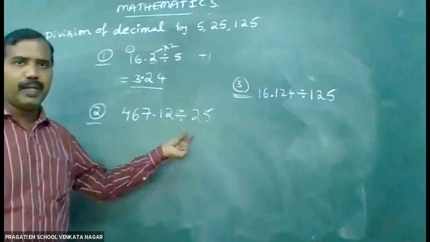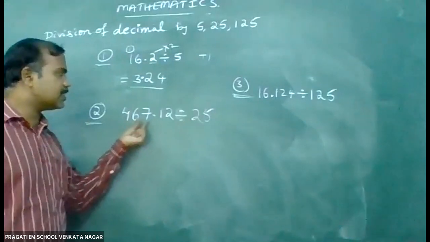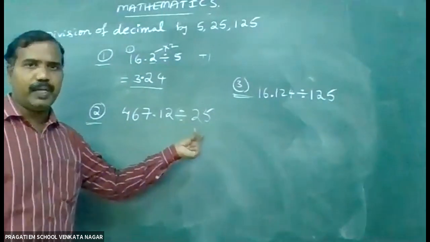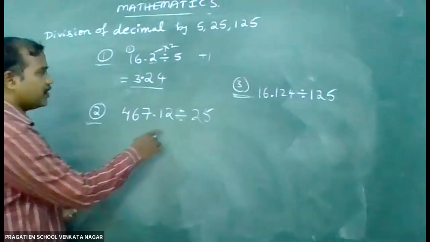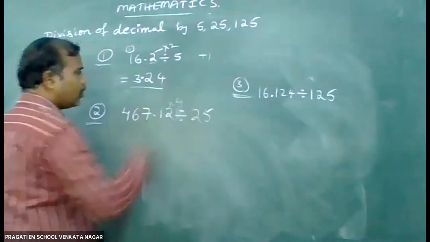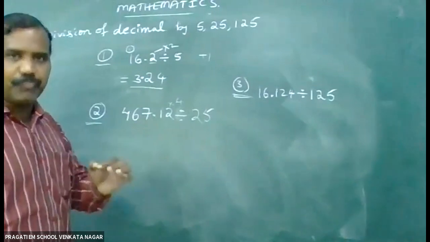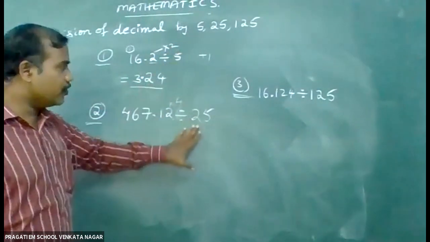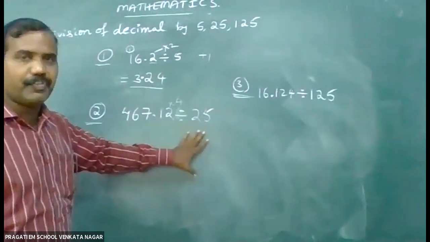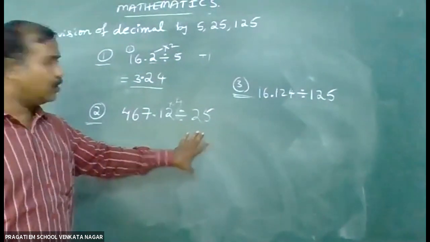467.12 divided by 25. This is trick 2. So you just multiply with 4. Here we have multiplied with 2. If the denominator is having 25, you just multiply with 4.